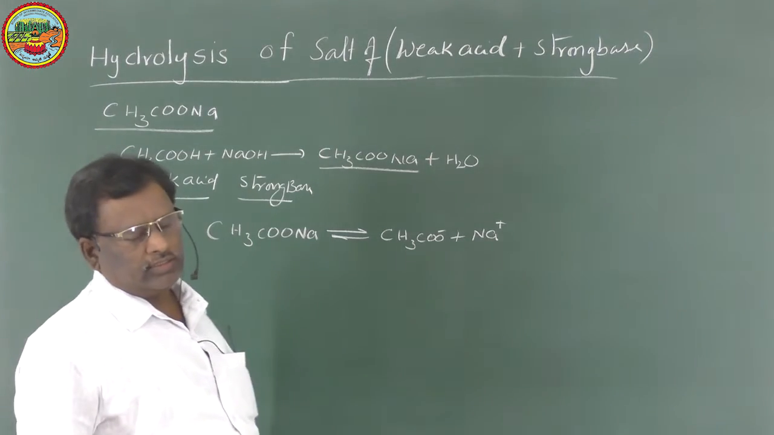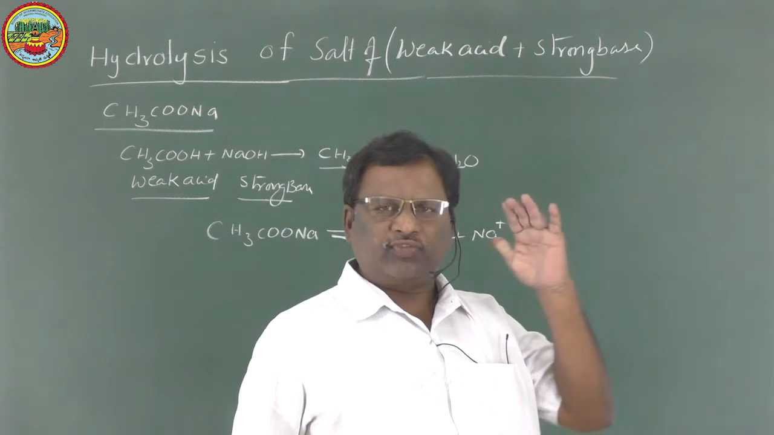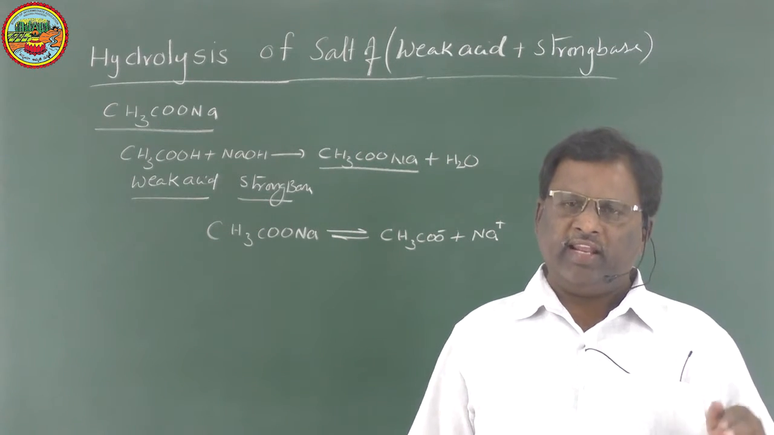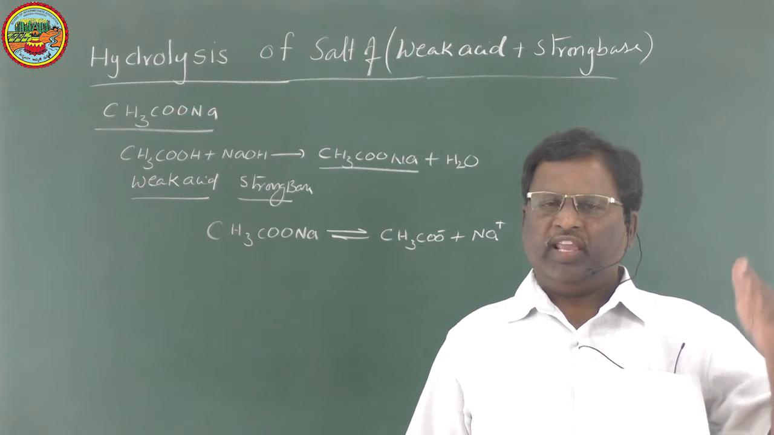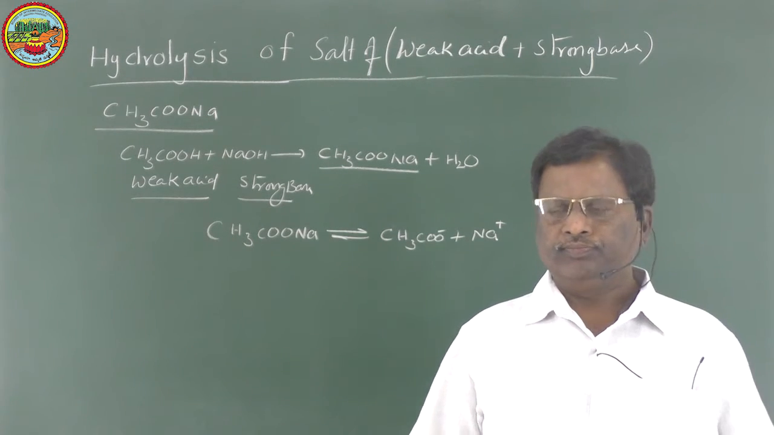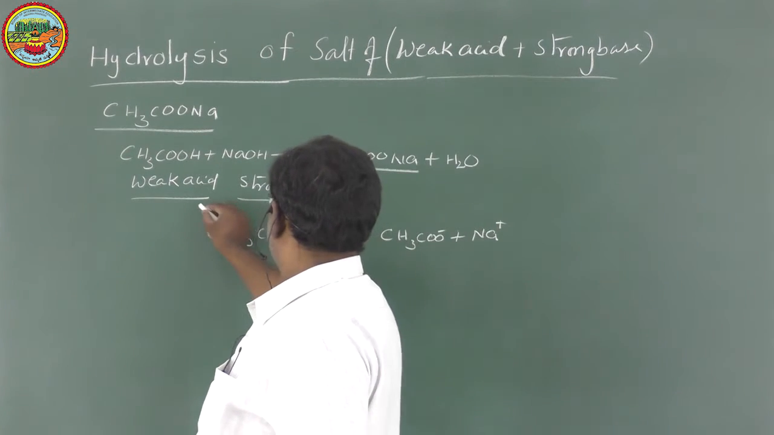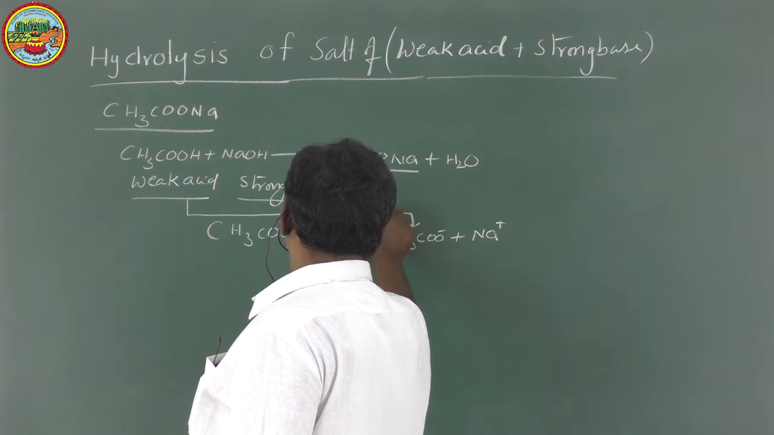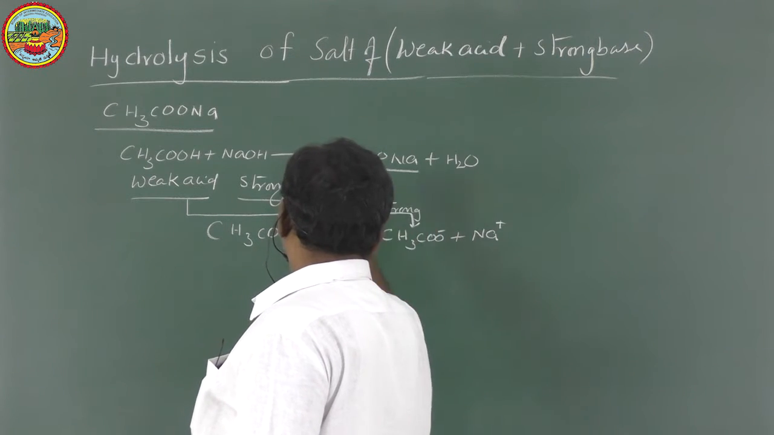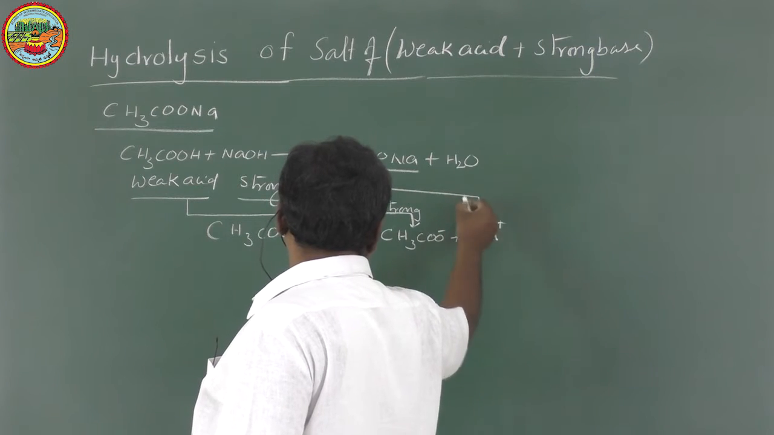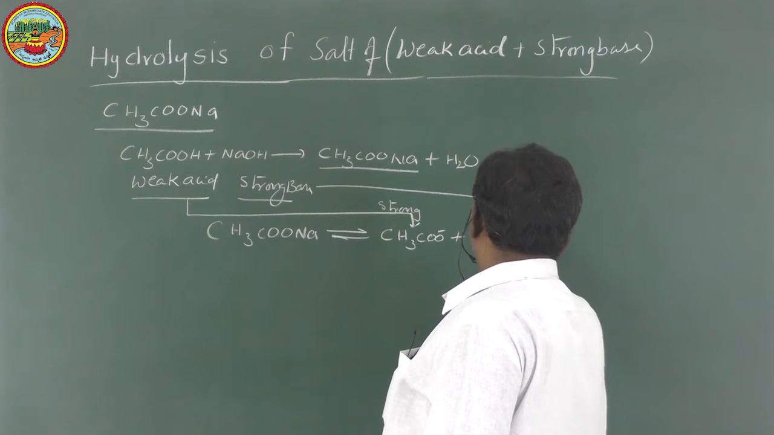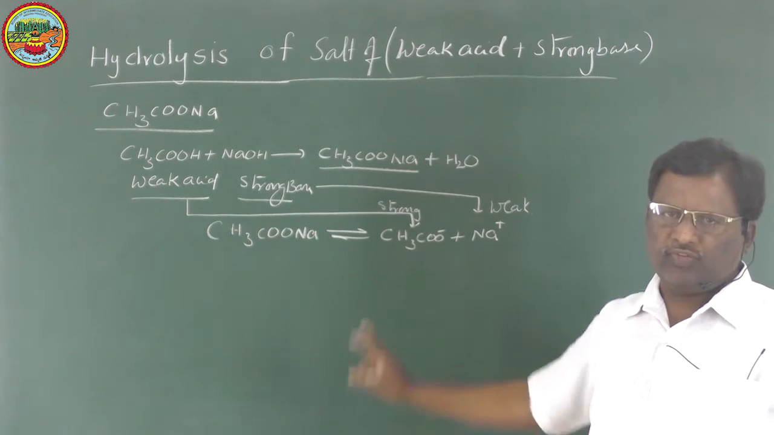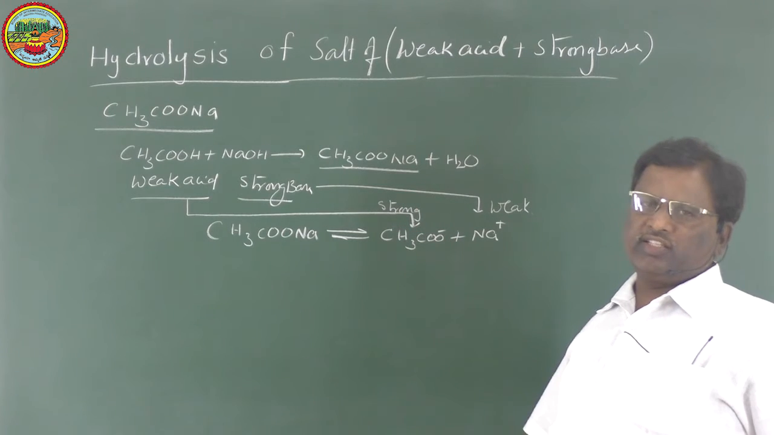Not only in this salt, in any salt, the anion is from the acid and the cation is from the base. Now here this anion is obtained from a weak acid, so it is strong. Since the acid is weak, the ion thus formed is strong. If the base is strong, the ion thus formed is weak. So only strong ions can hydrolyze water. Out of these two ions, the acetate ion is strong.